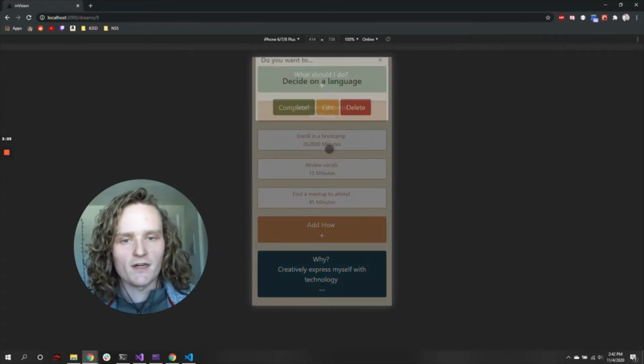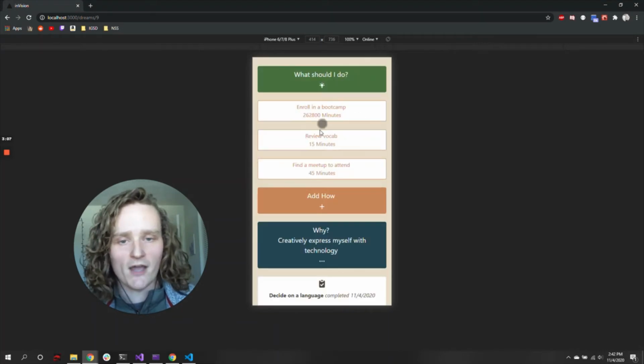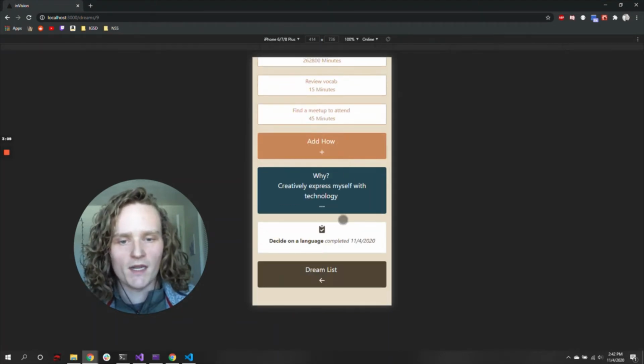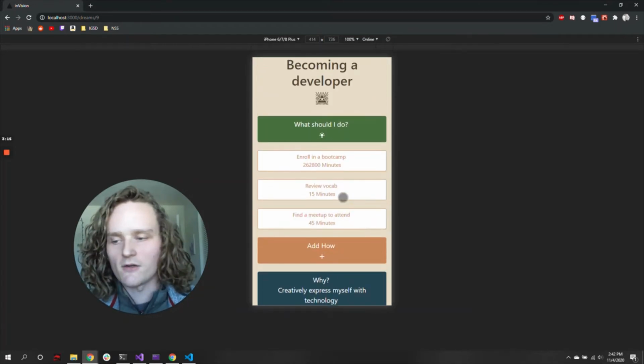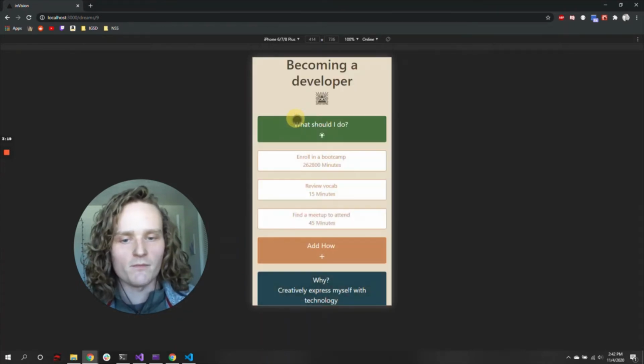So let's say we have decided on a language. From here, we can mark it as complete. That's going to take it out of our list of tasks to do and add it down here to the list of tasks that are completed, since it's only something that we need to do once. And like I said earlier, reviewing vocab is always important. So we're going to mark this as complete as well.